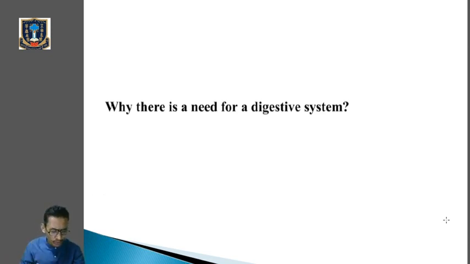Clear? So, in order to convert the food that we are eating into soluble form so that it can be absorbed by the blood, by the body, the digestive system is essential.